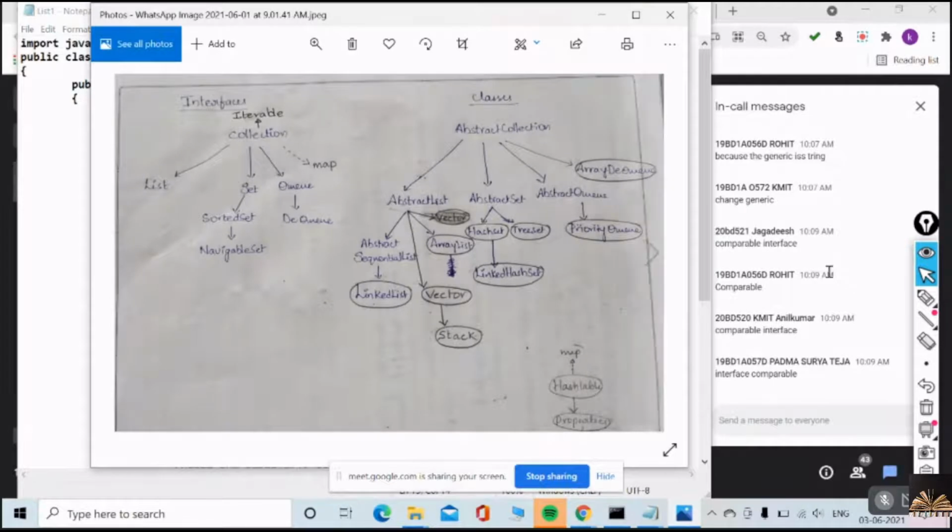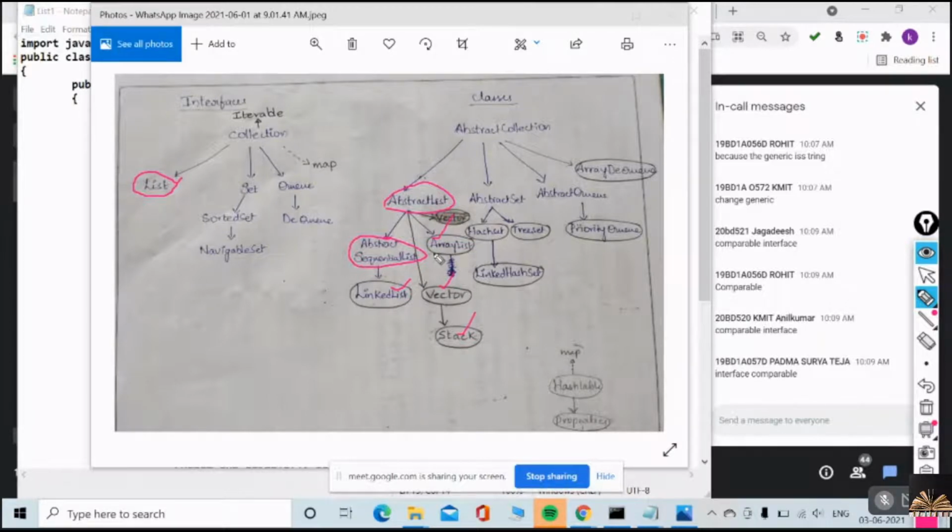List is also an interface, and List is implemented by AbstractList. But as it is an abstract list, it is further extended to AbstractSequentialList, and it is further extended to LinkedList, and also ArrayList, and the Vector and Stack. So the implementations of List, the concrete classes, are LinkedList, ArrayList, Vector, Stack. Okay, there are four. So initially we want to discuss the ArrayList implementation.